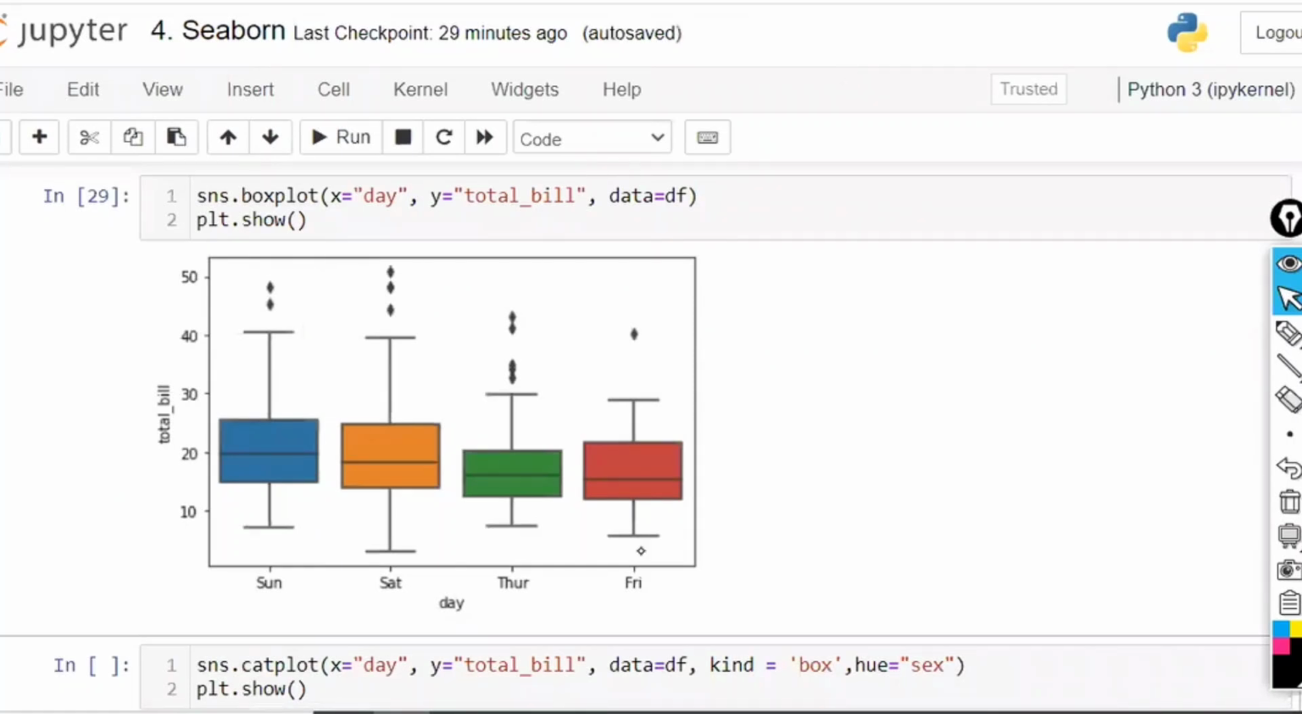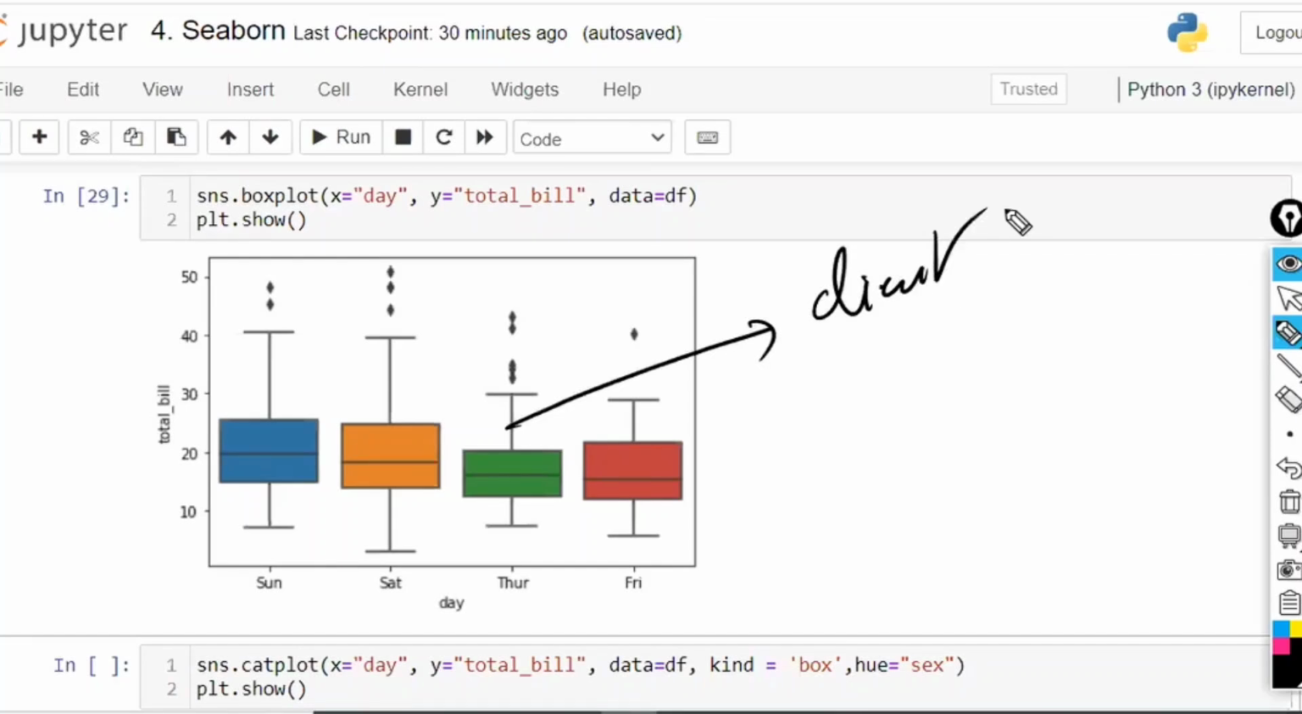From the box plot, we can clearly understand what the maximum bill is on Sunday. On Thursday, you are having low bills. Total bill is very low on Thursday. This same information we are going to share with the client, that in your restaurant on Thursday, the total